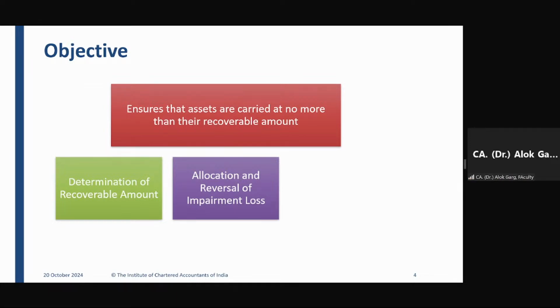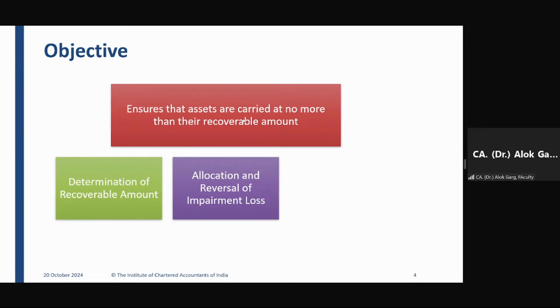I think these are the alphabets for any chartered accountant, correct? Like for every human being, what are the alphabets? A, B, C, D, E, F, G, H, I, J, K, L, M, N, O, P, Q, R, right? A to Z is the alphabet. But if you ask what is the alphabet for a chartered accountant, he will answer three things. Number one, he will say my alphabet is the golden rule of accounting.